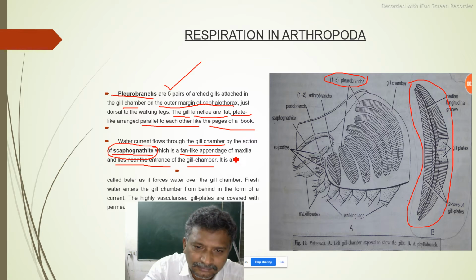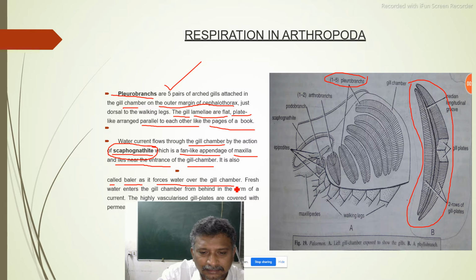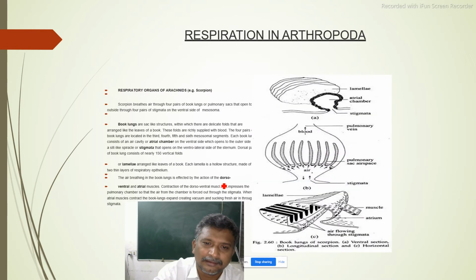Where is it? The scaphognathite is located on the maxilla and lies near the entrance of the gill chamber. It is also called a bailer, as it forces water over the gill chamber. So it acts as a bailer, acts as a fan, located at the entrance of the gill chamber, from which water will enter the gill chamber. Okay.